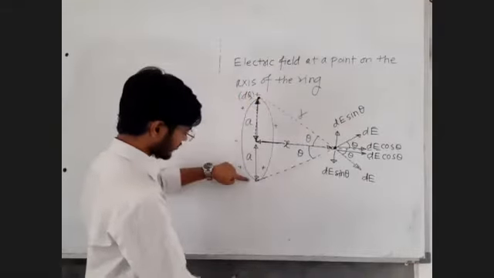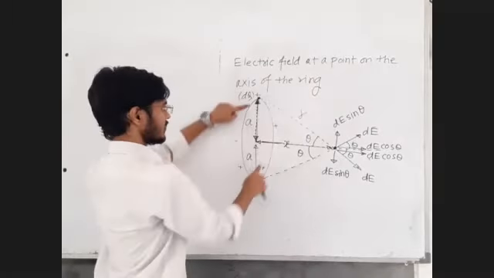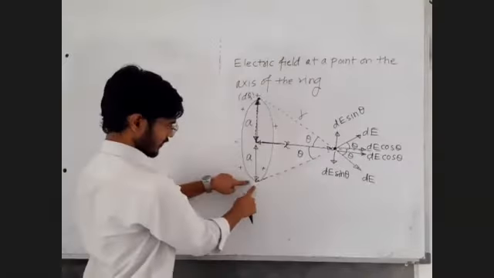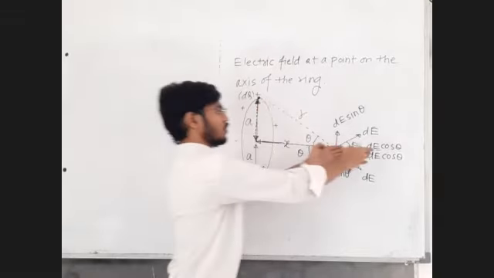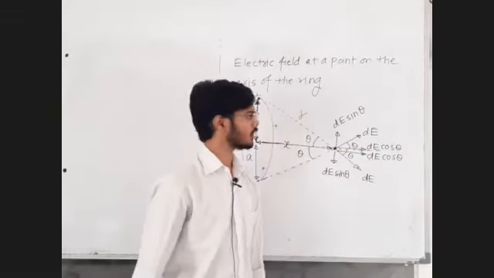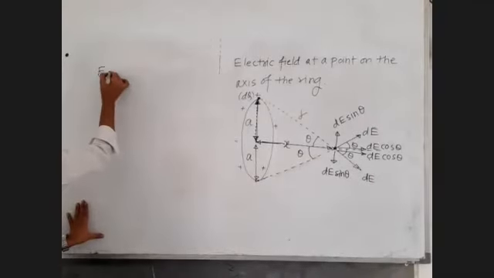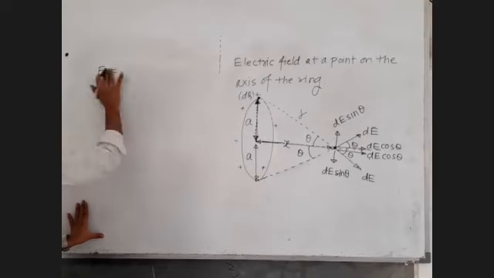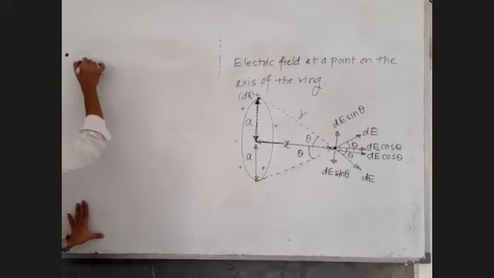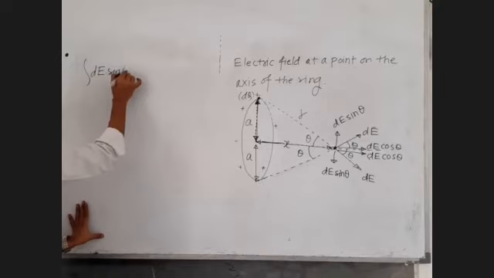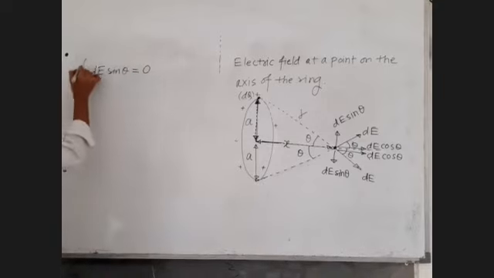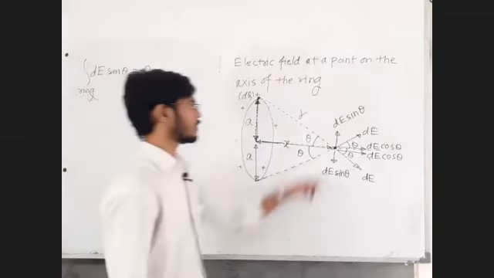These half rings are adding all the cos theta components. Then what shall we do? Very simple. Net electric field: integration of d sine theta. All the sine theta components are going to cancel each other when the integration is done over the entire ring. When the integration is done over the entire ring, all the sine components will get cancelled.